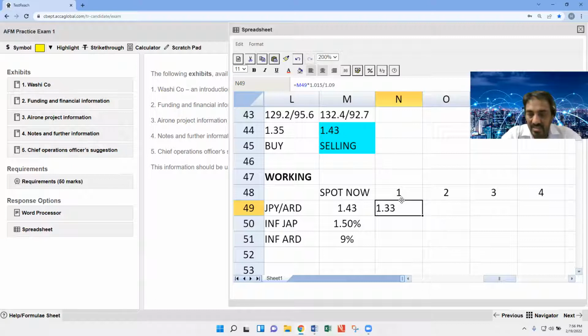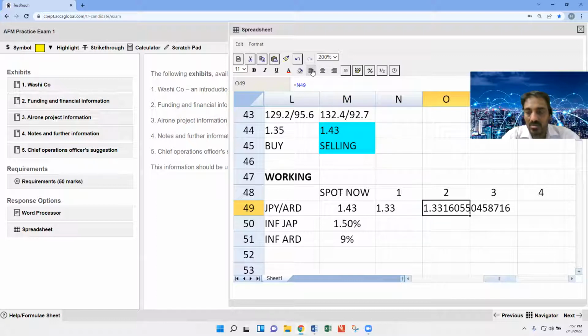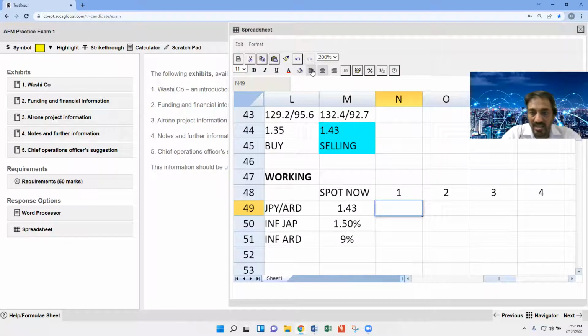And the same case, or I must say, is equal to 1.43 multiplied by 1.05 divided by 1.09.